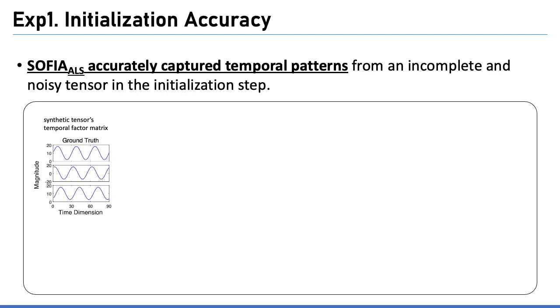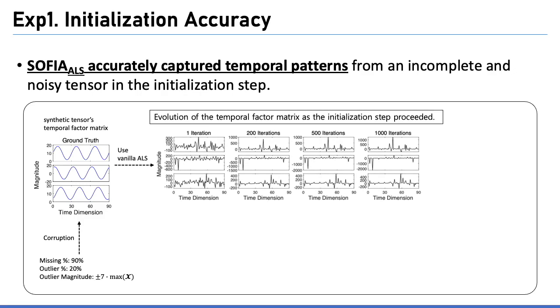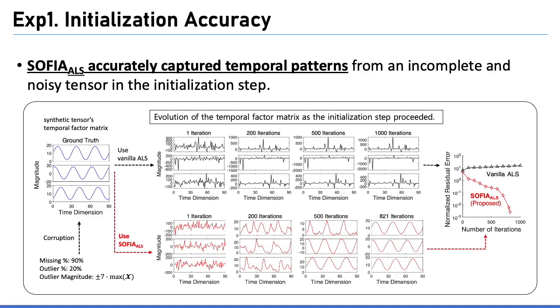Here, there was a synthetic seasonal tensor. We corrupted the synthetic tensor, and we extracted the temporal pattern from the contaminated tensor using 2 methods, the vanilla ALS and SOFIA ALS. Initialization with the vanilla ALS could not capture the meaningful pattern, while initialization with SOFIA ALS was able to restore the temporal factor matrix accurately as iteration proceeded. This is because temporal and seasonal smoothness considered in SOFIA ALS are greatly helpful to find the